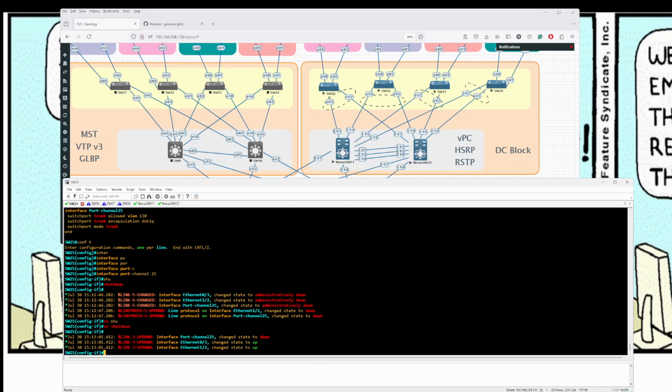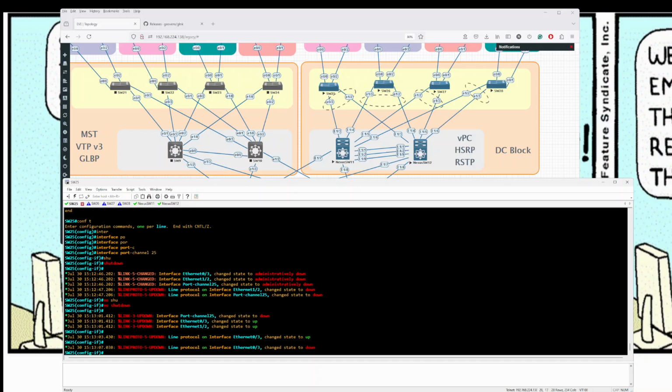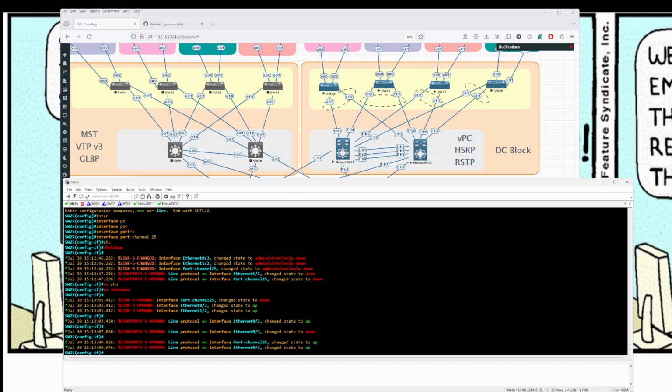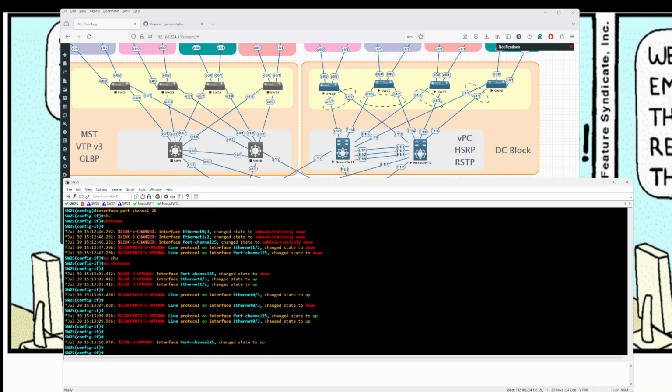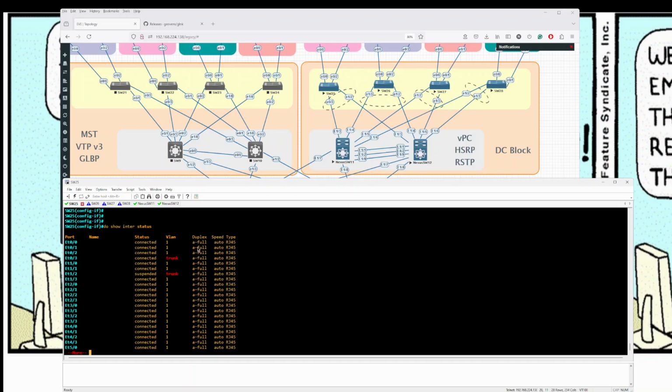Usually with port channels, sometimes they do get stuck and suspended. I just bring them down really quick and bring them back up, and that usually fixes them really quick. I see here the culprit is 0/3. 0/3 is now down for some reason. It went up, it went down. So next thing I'm gonna do is show interface status. And for some reason it's suspended.